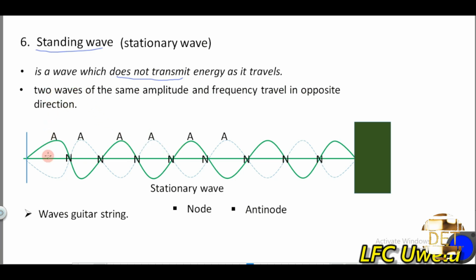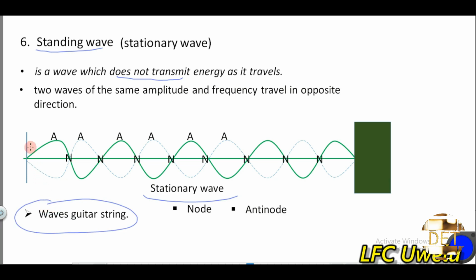For example, this green wave is traveling in this direction. If a similar wave, like this blue one, is traveling in the opposite direction with the same amplitude and frequency as the previous wave, a standing wave, also known as a stationary wave, will be formed.